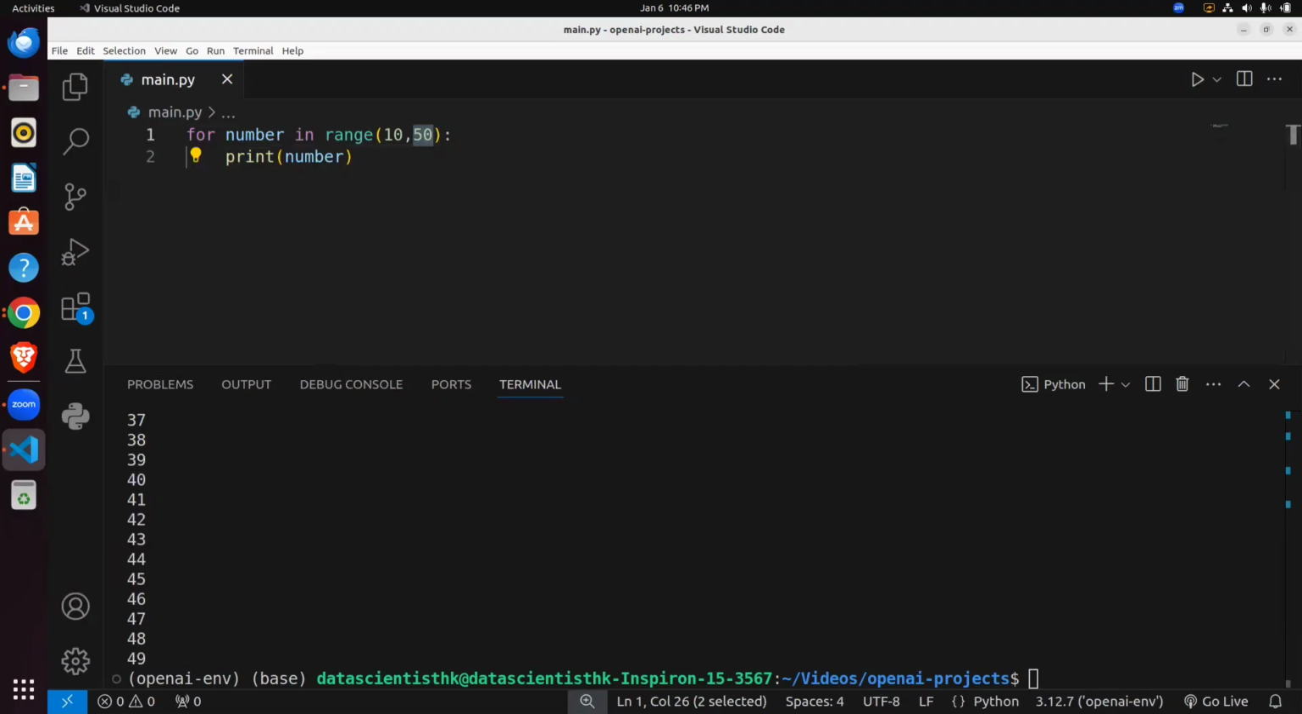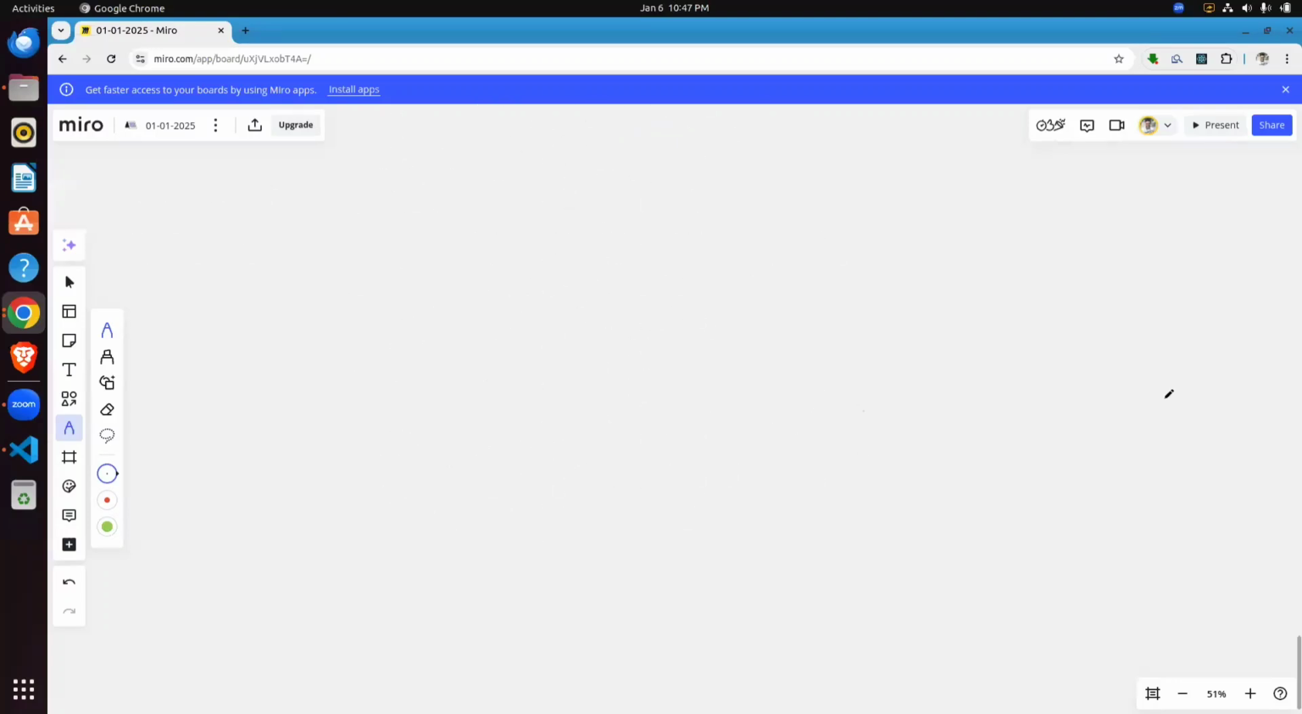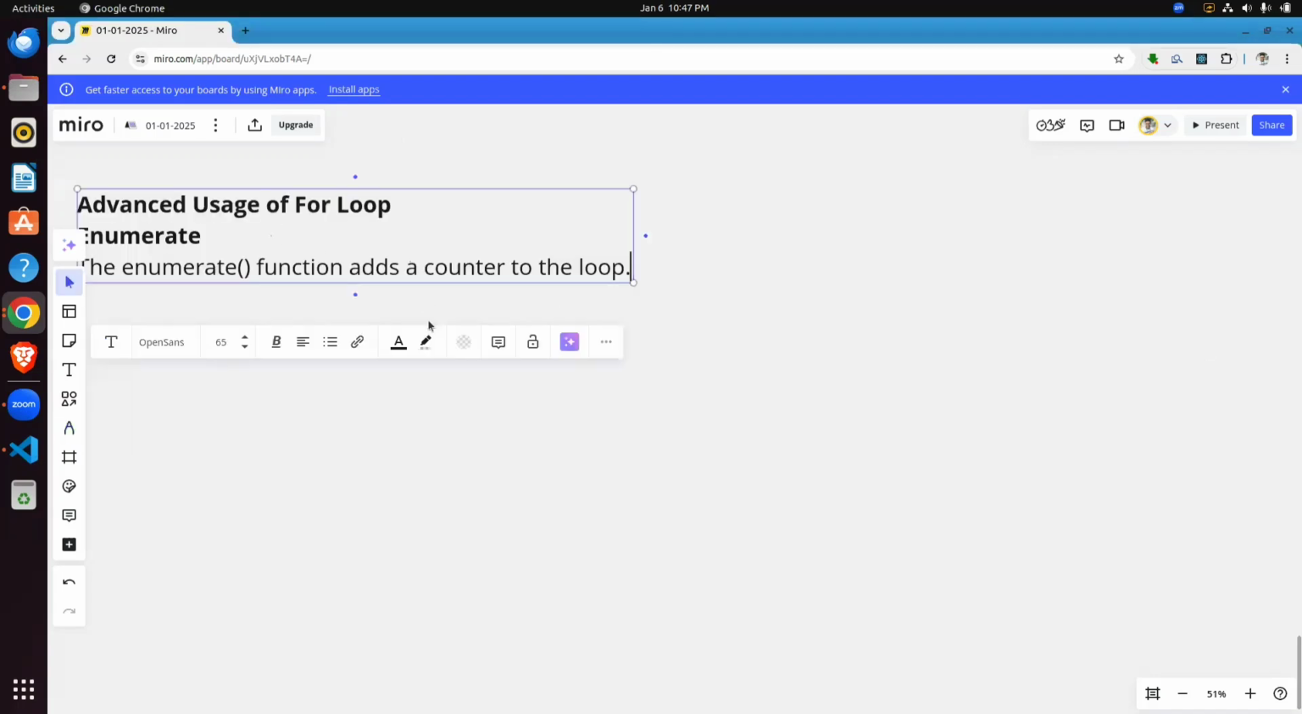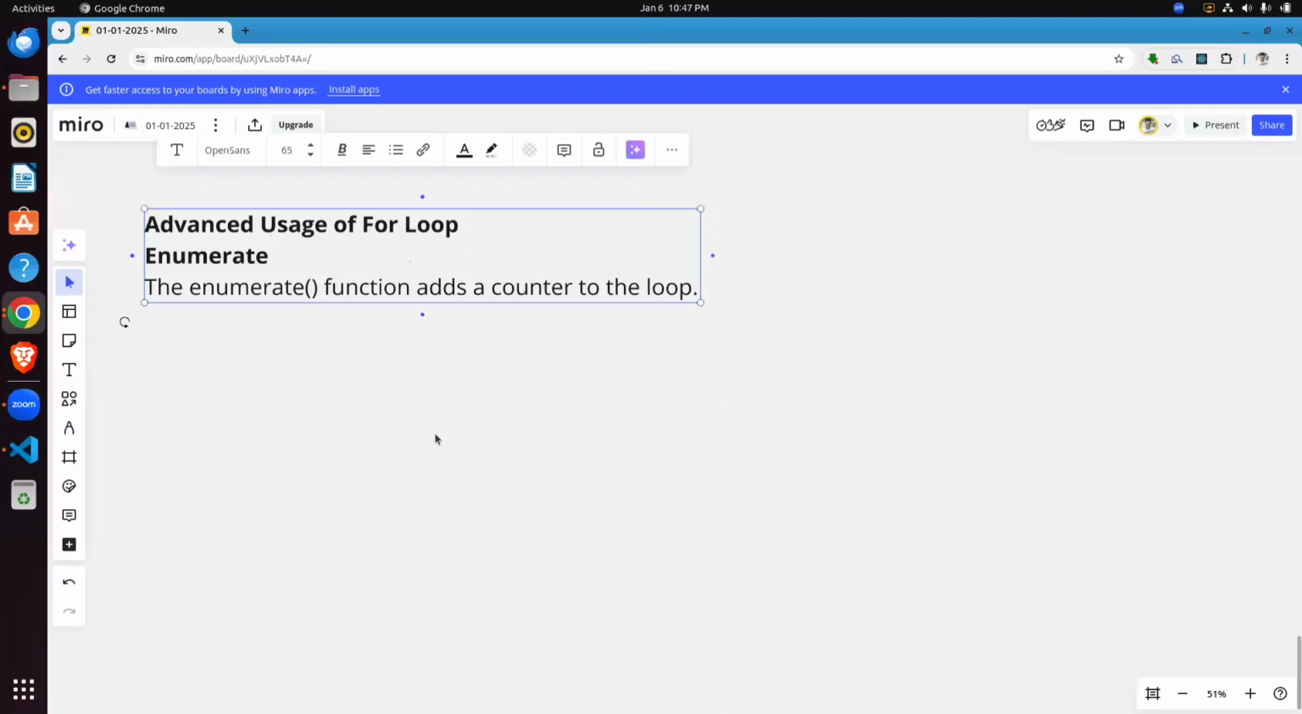Okay, now we use one more function. We call it the advanced usage of for loop. One more usage of the Python for loop is we can use enumerate. Okay, so enumerate. This function is used to add a counter to the loop.